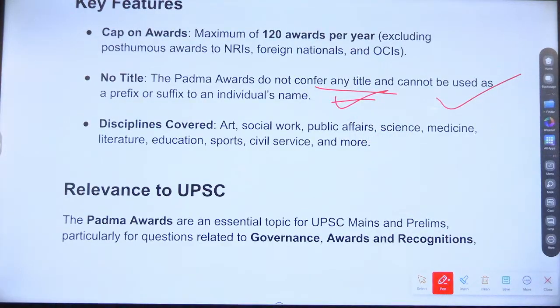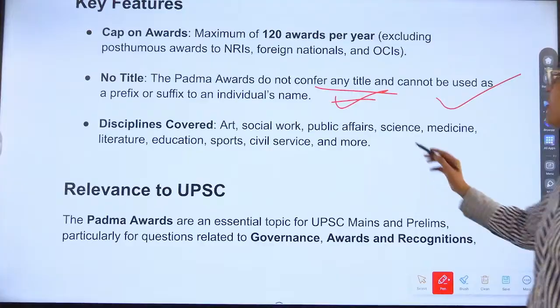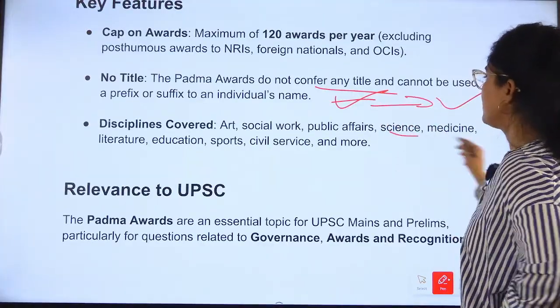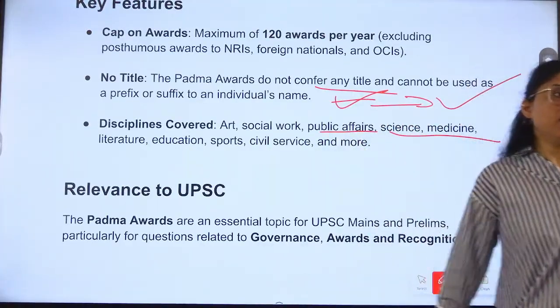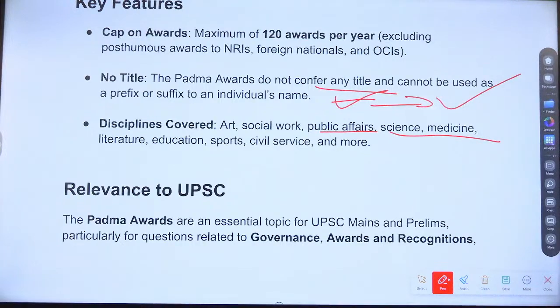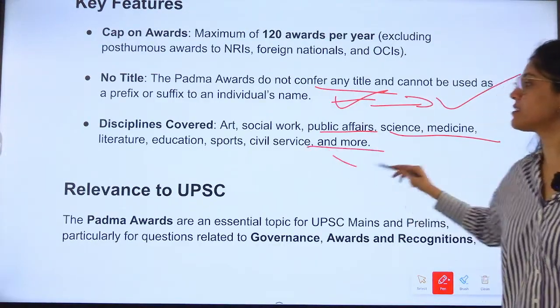Which right? Article? Polity. Oh, you did not attend. Okay. So this is related to polity also, right? Which article? Online students, you cannot use any title before your name or after your name. Which article? Go and find the answer. Okay.